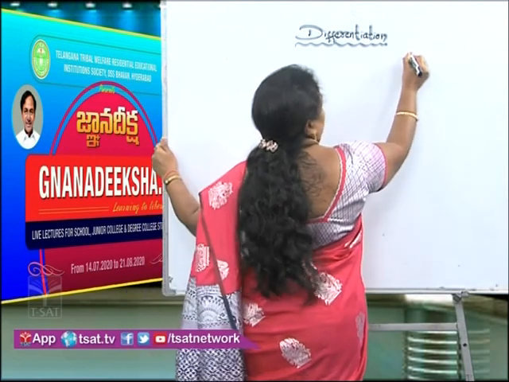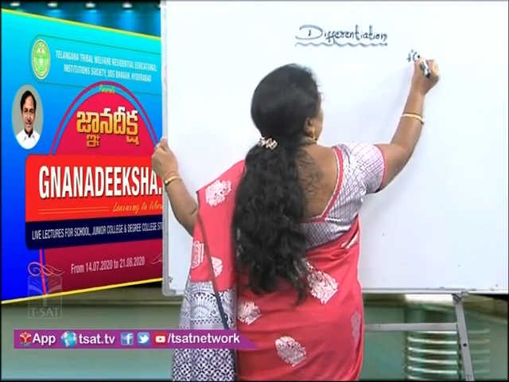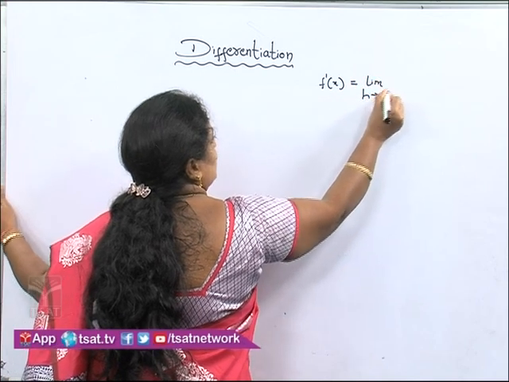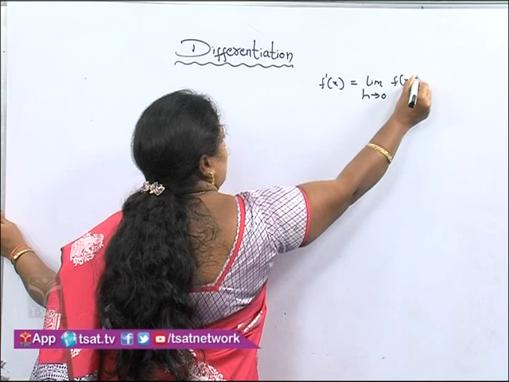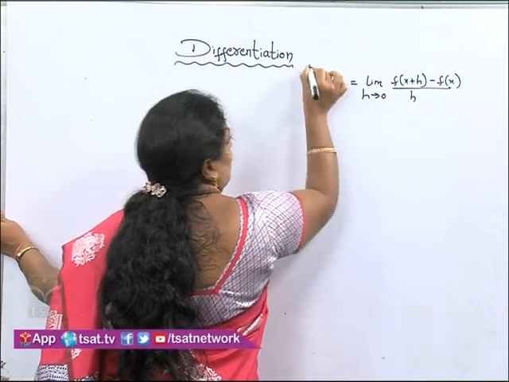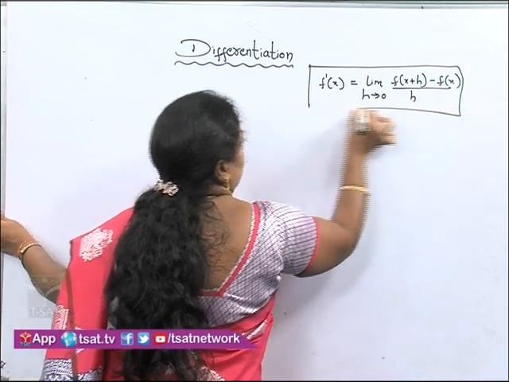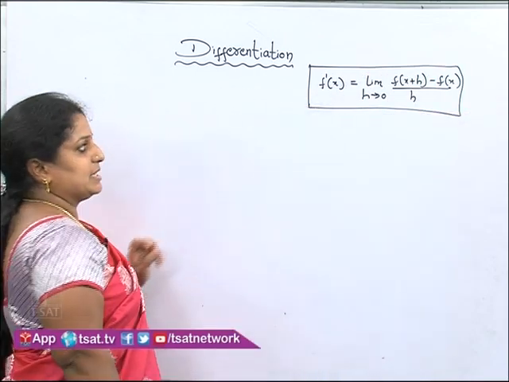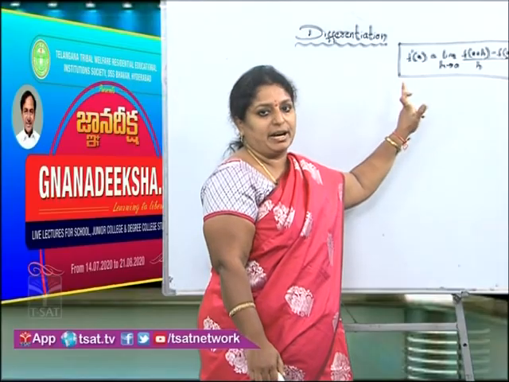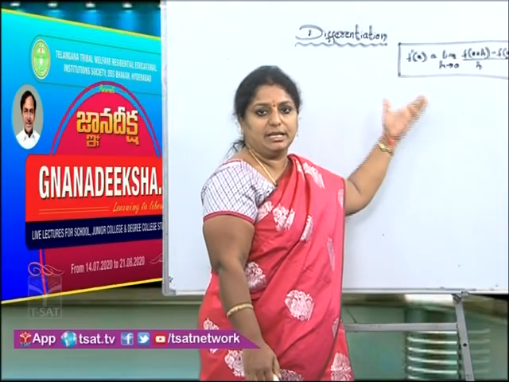Now first we will write it here. What is our first principle? f dash of x is equal to limit h tends to 0, f of x plus h minus f of x divided by h. Now this is our first principle. This f dash of x, we can also write as dy by dx. We can also write it as y dash. Any notation we can use in differentiation.